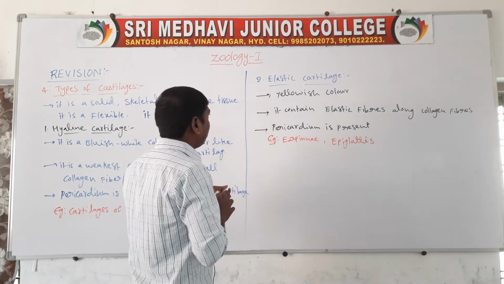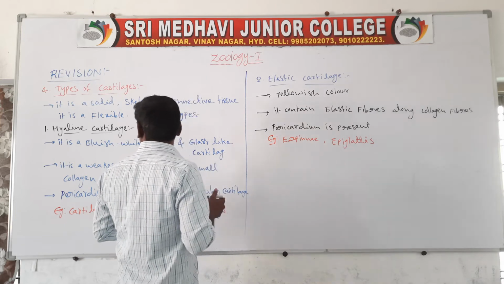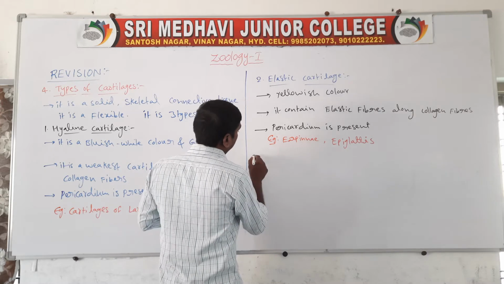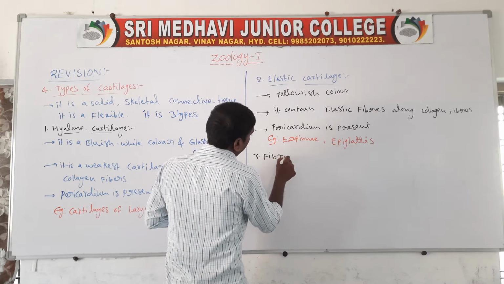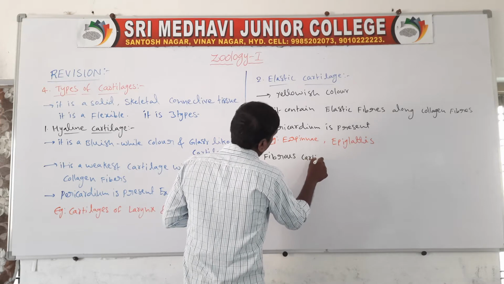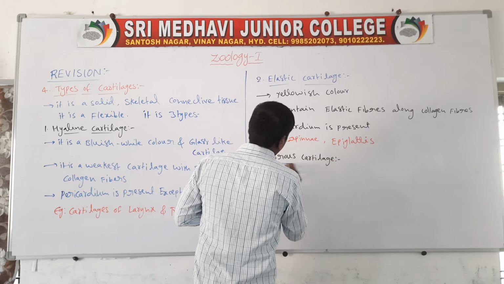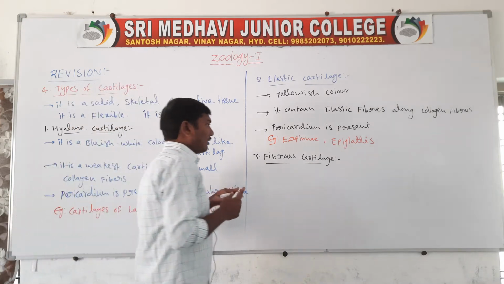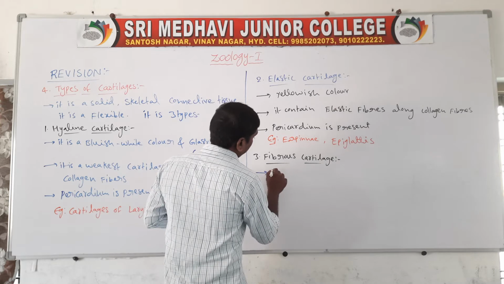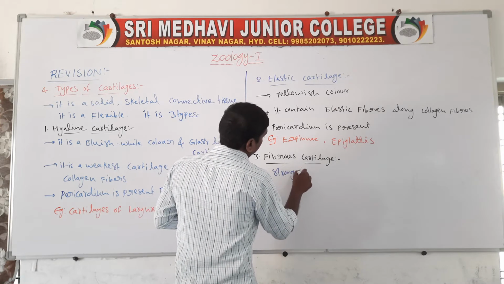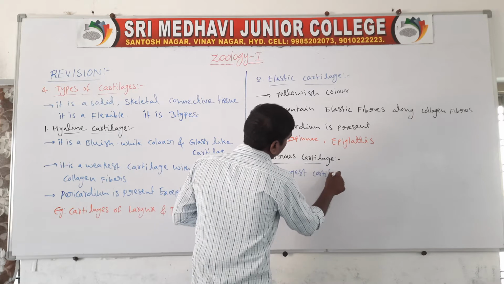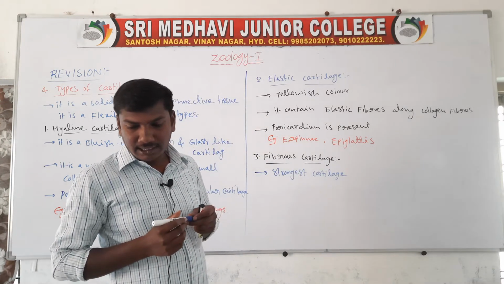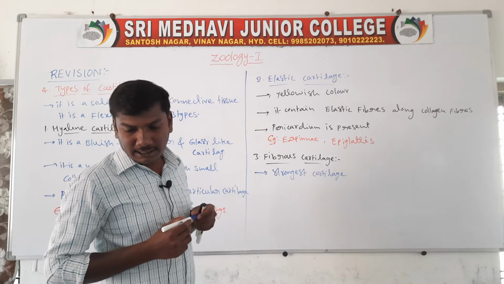Next one, third one, fibrous cartilage. Fibrous cartilage is the strongest cartilage, and perichondrium is absent.